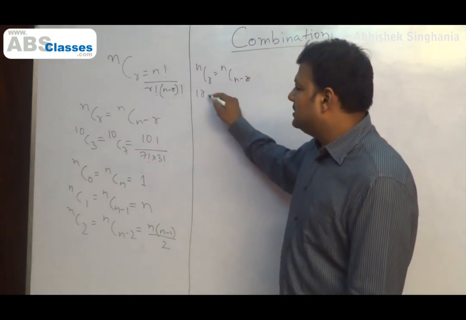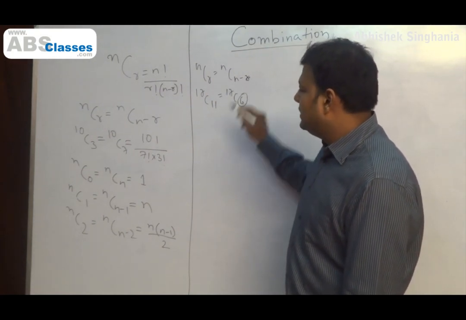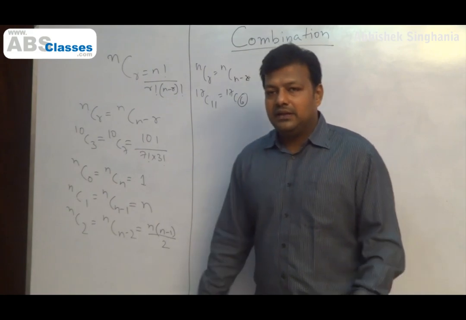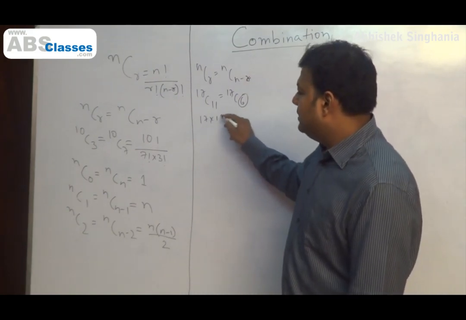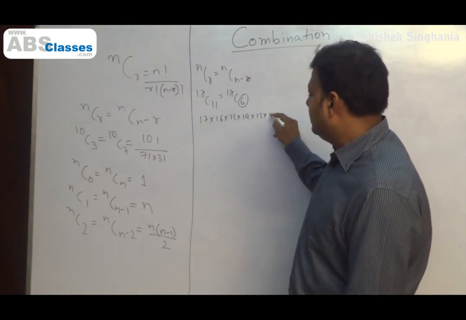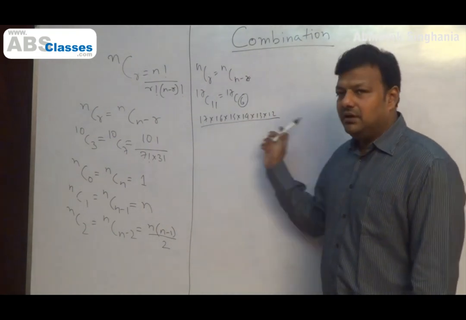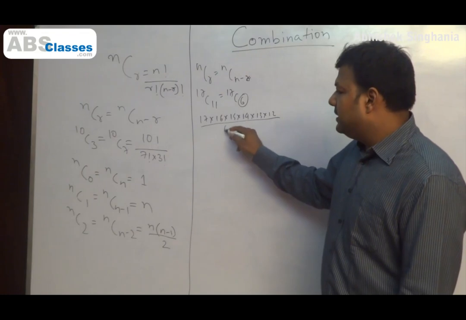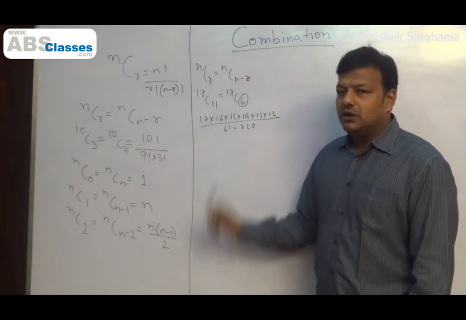For example, if the question is 17C11, which is the same as 17C6, focus on 17C6, right? Then how do we go about solving this? The answer will be equal to 17 into 16 into 15 into 14 into 13 into 12, that is 6 numbers starting from 17 in descending order, divided by 6 factorial, which is equal to 720. If you solve this, you will get your answer.